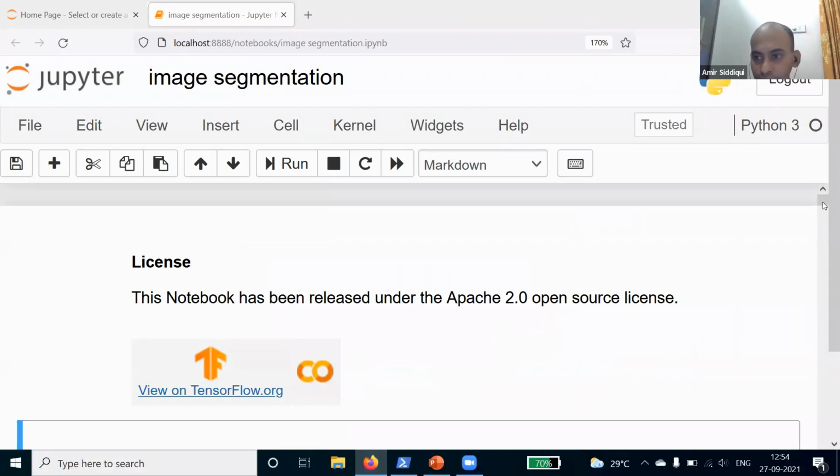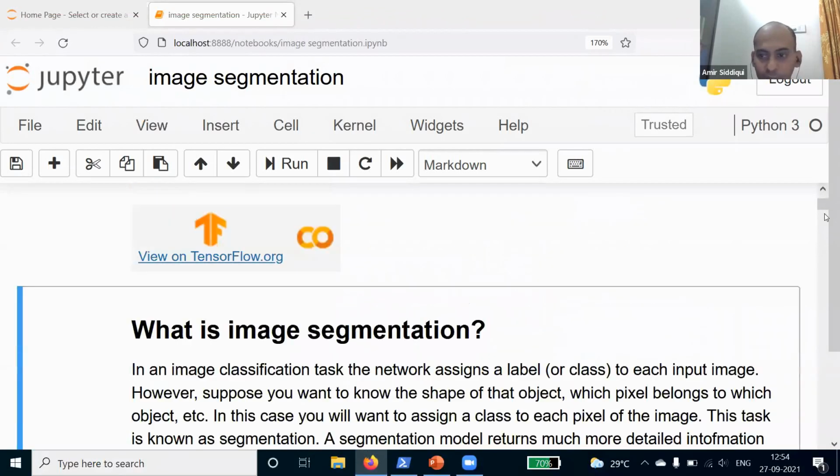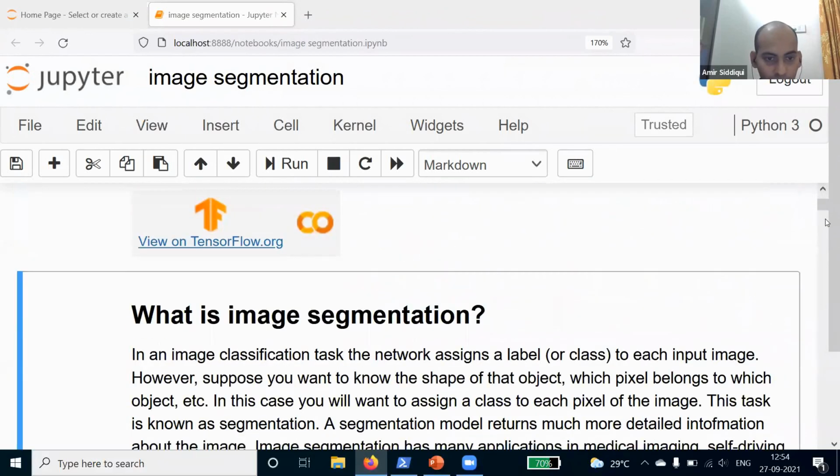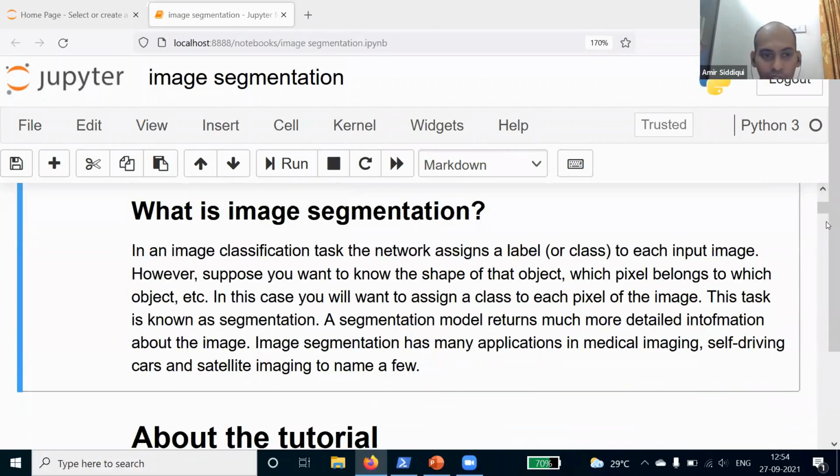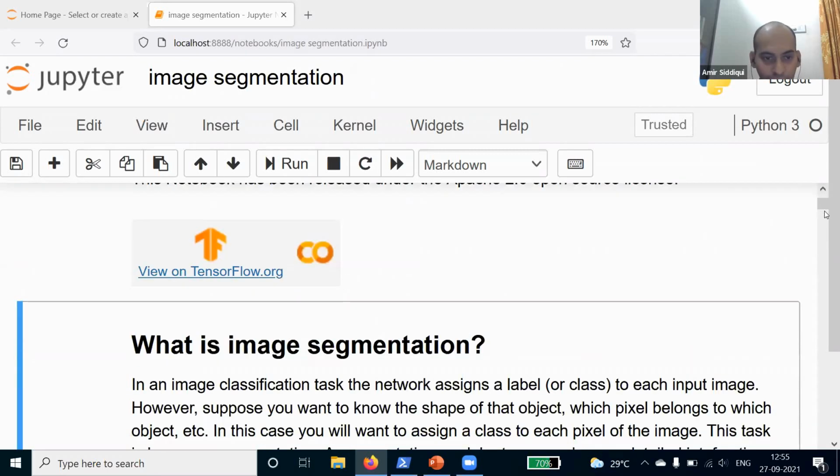So this is our Jupyter Notebook, and here I have the code for this image segmentation. As I have told you about image segmentation, it is a classification task, and it will assign a label to each input image. And suppose you want to know the shape of the object, which pixel belongs to which object, and so on. We use image segmentation. So this is more about the pixels. We are working on the pixels, not on the object.